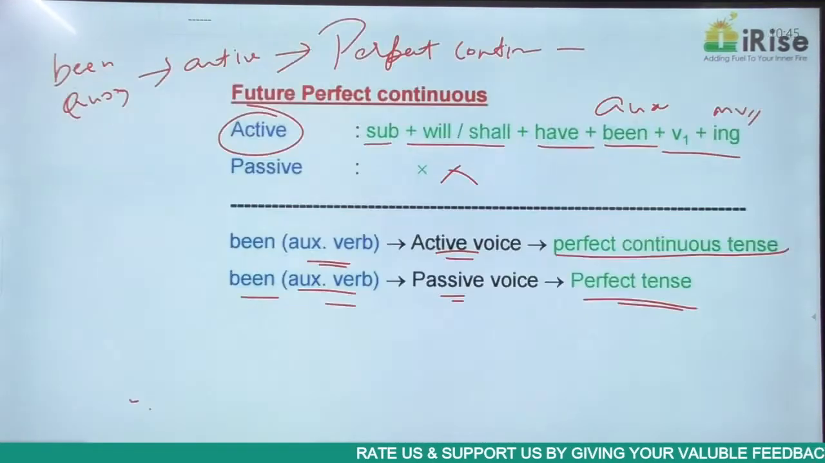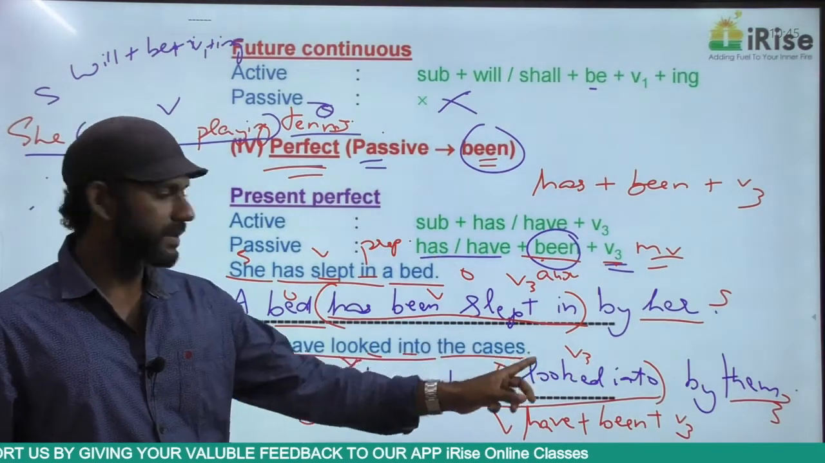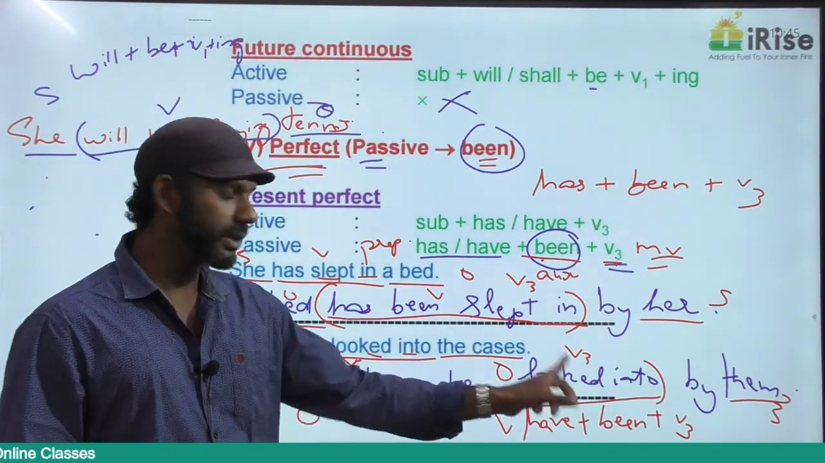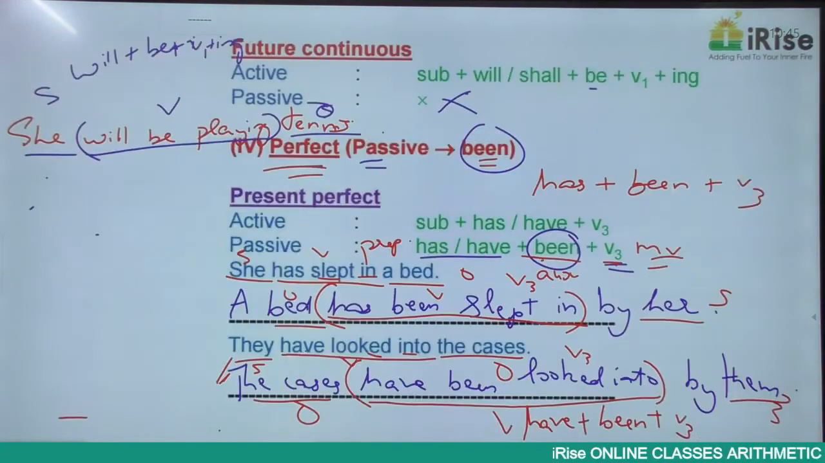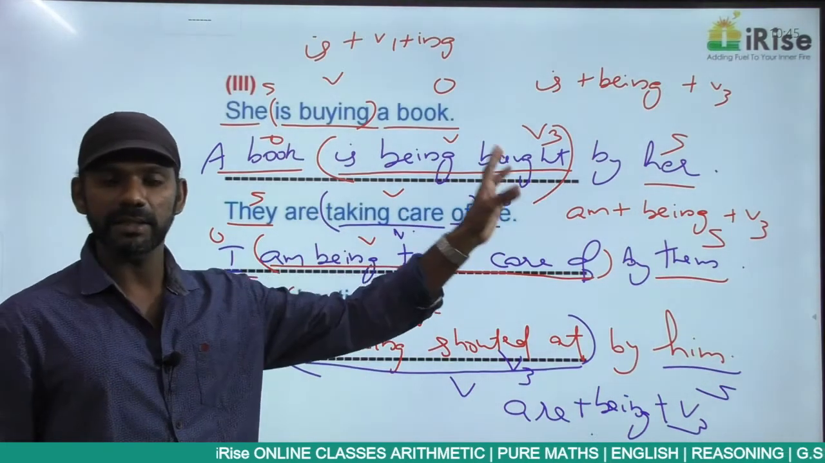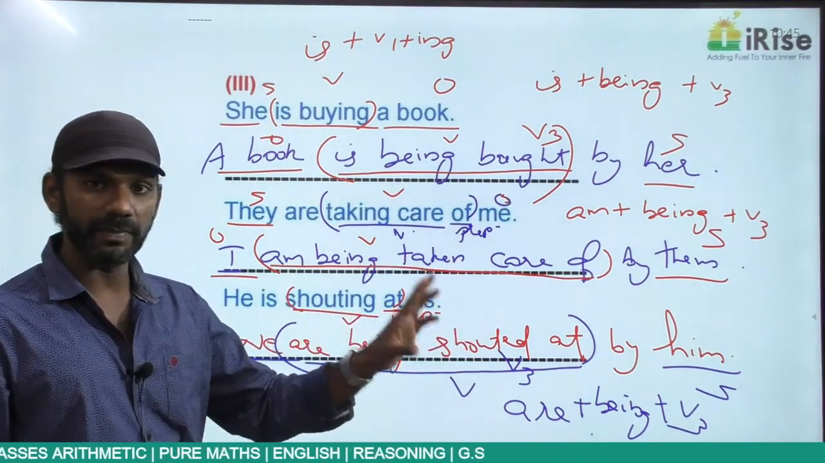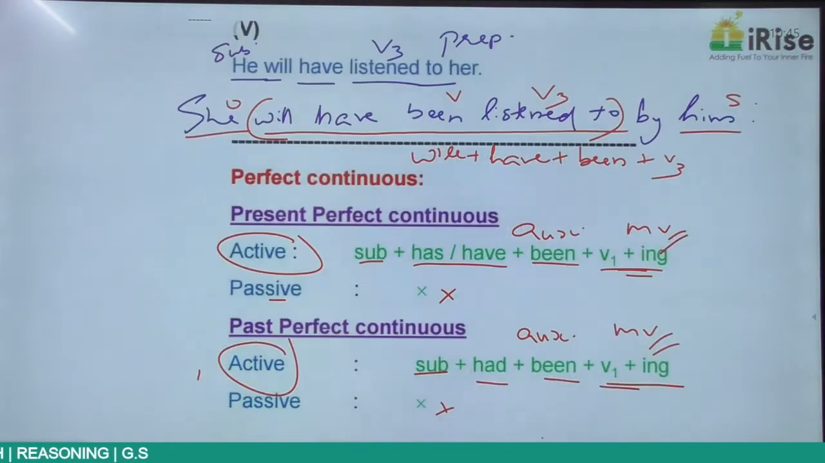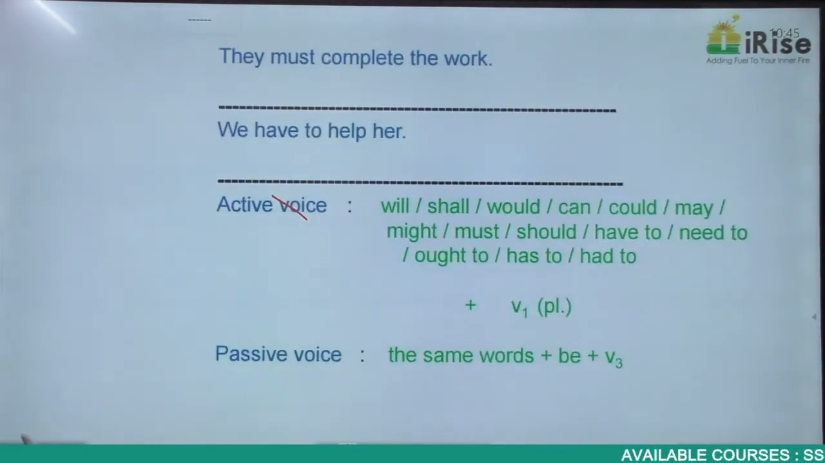If I take you back, perfect tense, has been slept. Slept is a main verb. Been slept. Been goes along with the main verb. Been looked into. Looked into is a main verb. Been goes along with the main verb. If I go to the continuous category, being bought. Bought is a main verb. Being goes along with the main verb. Being taken care of. Taken care of is a main verb. Being goes along with the main verb. So been and being go along with the main verb. That is the rule.